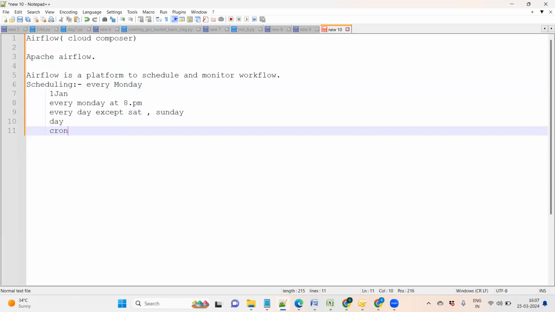There is some cron related syntax where we are using 5 stars, 1 2 3 4 5. This is mainly what we use for defining the schedule. The first star denotes the minute, the second is for the hour, another is the day of the week. In this way, similar things are there which we are defining. So in this way we can schedule that.